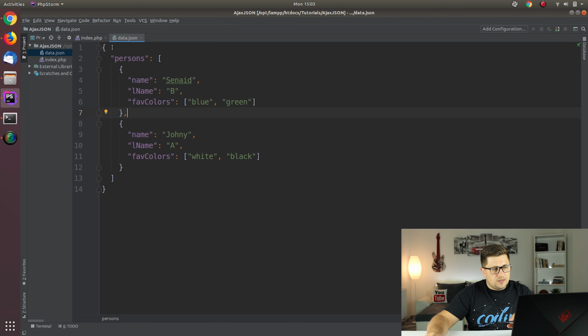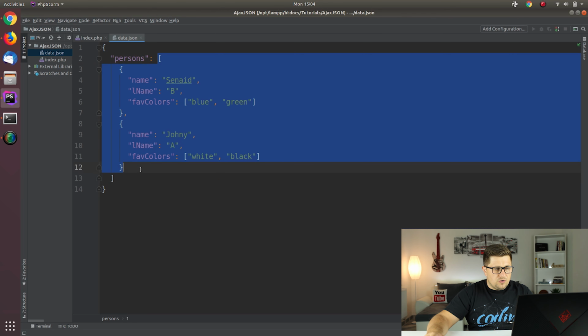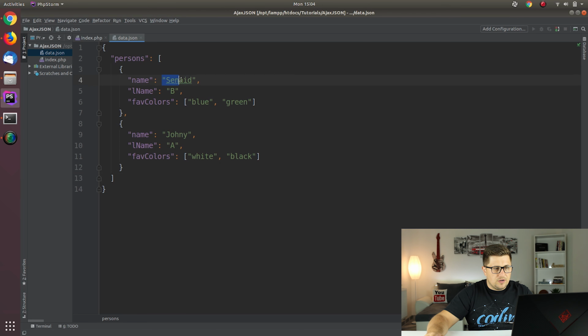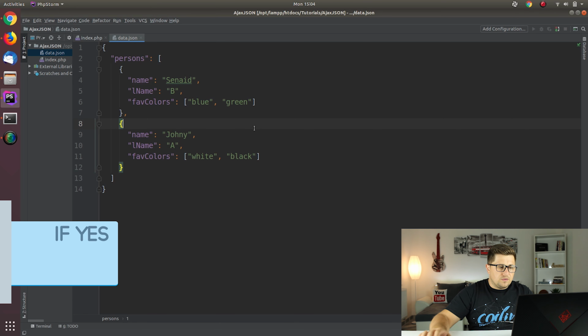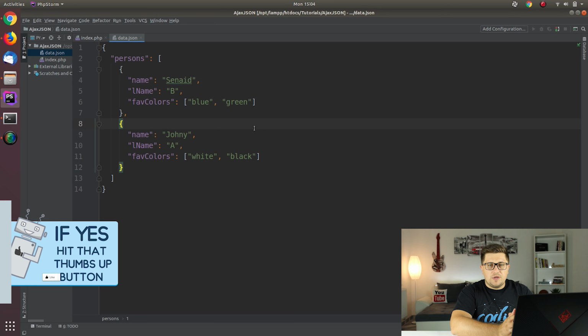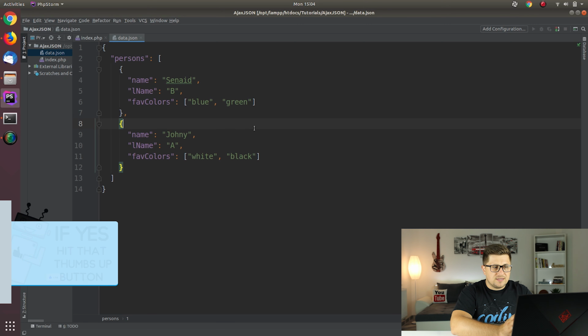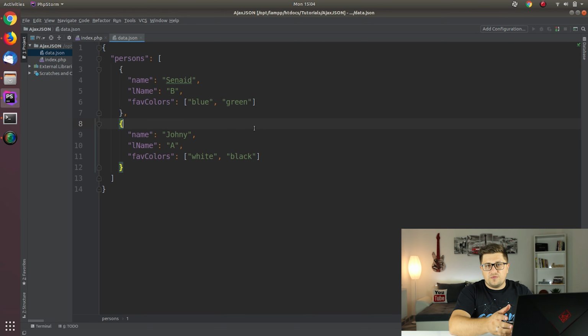I know it feels a little bit confusing, but this is pretty much all you need to understand. An object starts like this, and then inside we have key value pairs, and the value can be anything you want. For that reason I have made a couple of different examples, because for example here we have an indexed array, here we have just a value, etc. Now let's move over and see how we can really access this data from the file in our browser.